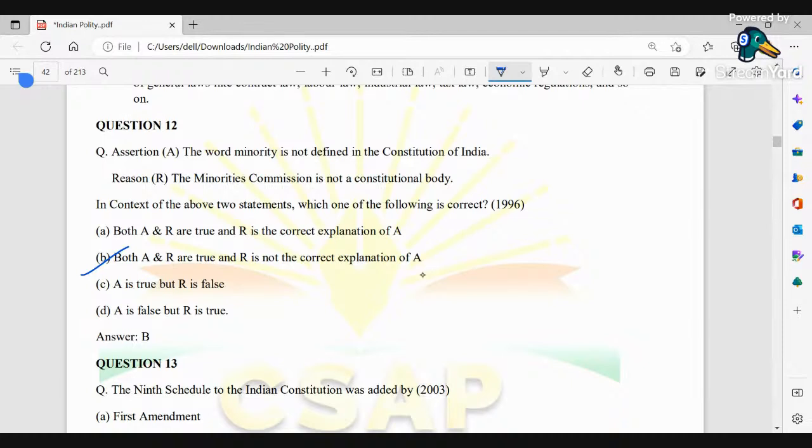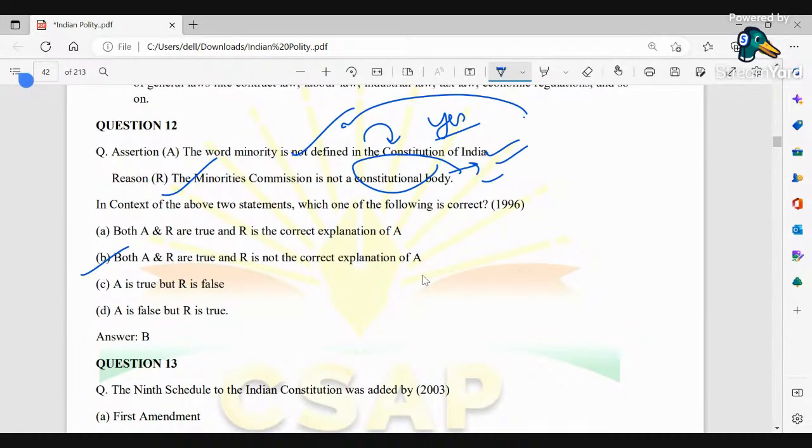So here both are correct. The word minority is not defined in the Constitution. Yes, it is not defined. It was defined later through an act. Minorities Commission is not a constitutional body. Yes, there is no constitutional body known as Minorities Commission. So we see that both the statements are true, but we cannot see R to be the correct explanation of A. So that will be the final interpretation, and therefore the answer is B.